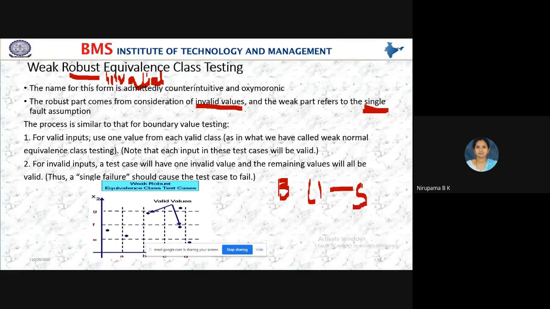Those values are for bullet rice. What is the boundary value for bullet rice? 1 to 5. If you take 0 or if you take 6, is it a boundary value for bullet rice? No, it is not a boundary value for bullet rice.